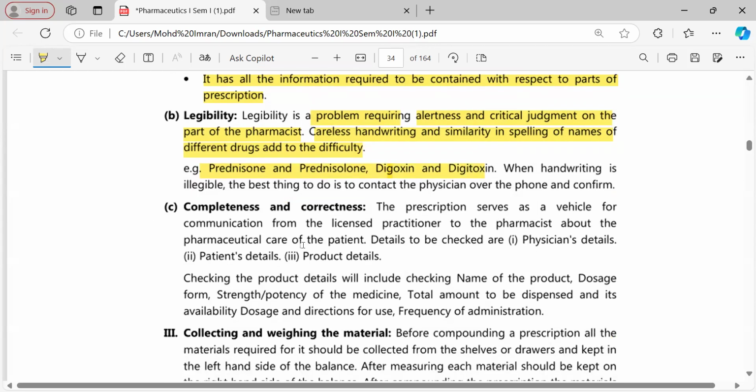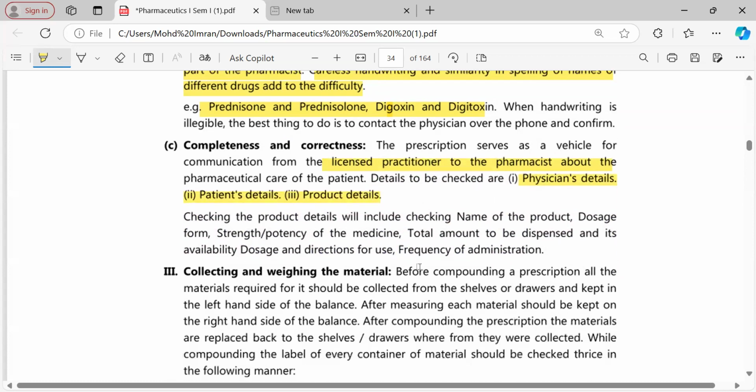Then completeness and correctness. The prescription serves as a vehicle for communication by the licensed prescriber to a pharmacist, so complete and correct information should be there. All the details of the patient, product, and physician should be there. If not, and the description is incomplete, then it should be completed.